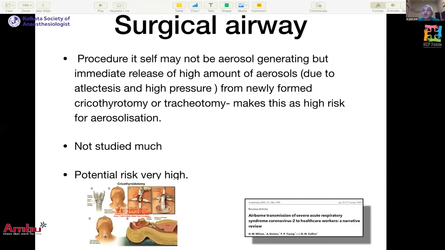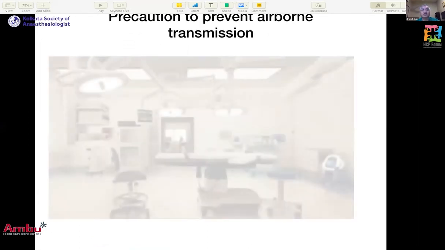Surgical airway. The procedure itself, cutting the skin and putting in the bougie, is not going to create increased aerosolization. But there is an immediate release of a high amount of aerosol, because there is airway collapse and airway blockage, and as soon as you open up the airway, the newly formed cricothyroid or tracheostomy, there will be release of aerosols. So that is dangerous. Though it is not studied much, the risk potential should be considered very high if you are performing a surgical airway, especially in an emergency situation.